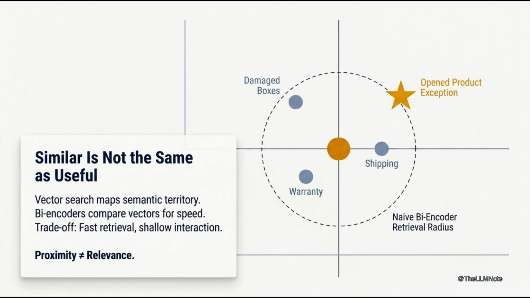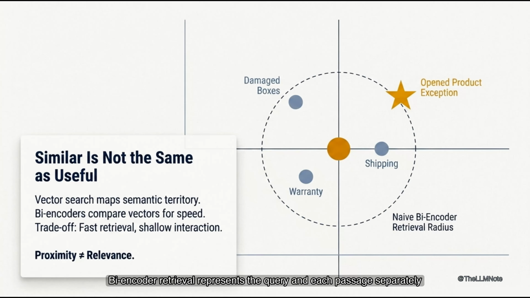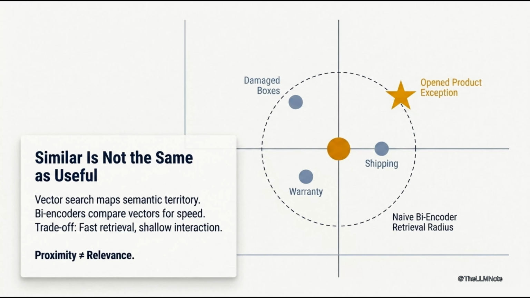Bi-encoder retrieval represents the query and each passage separately, then compares their vectors efficiently. That speed makes it ideal for scanning enormous collections. The trade-off is limited interaction between query and candidate. It can recognize that two texts are related, yet miss which one resolves the user's exact condition, exception, or constraint.